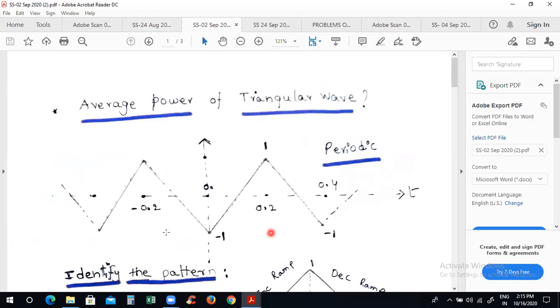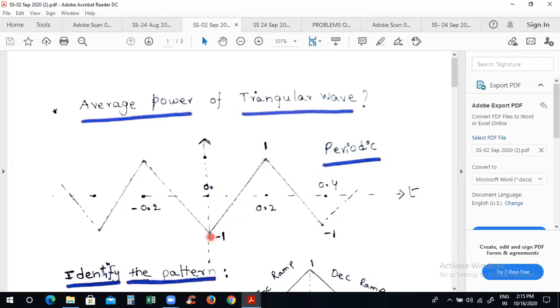See this one. This is a triangular wave, and it started at t equal to minus infinity, and it goes on continuously with respect to small t up to t equal to infinity. This is a periodic signal, and the period of this particular signal, capital T, is 0.4 seconds.